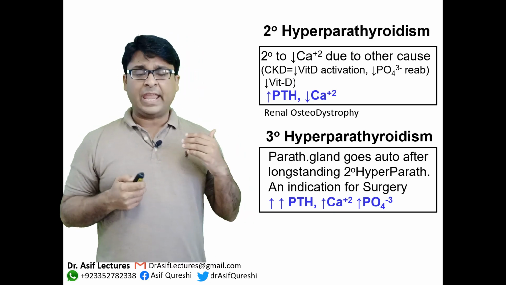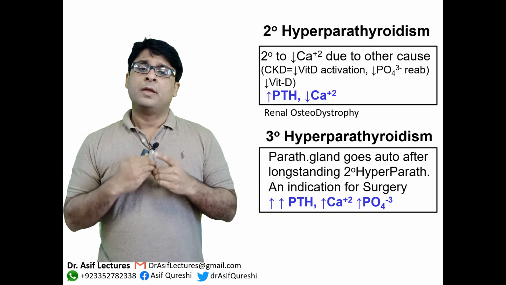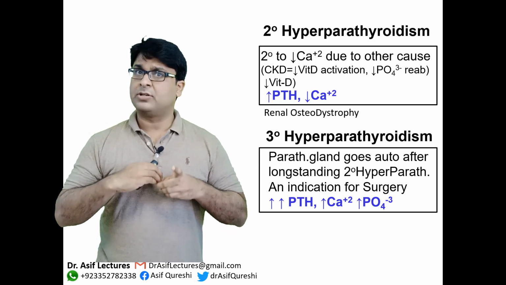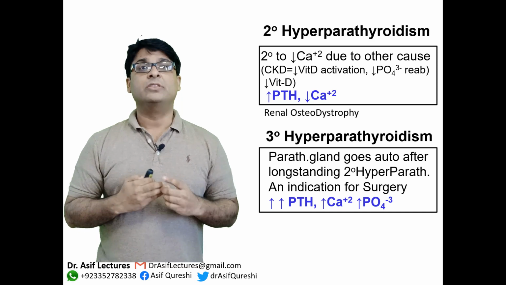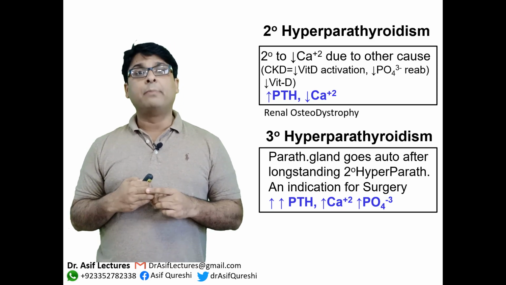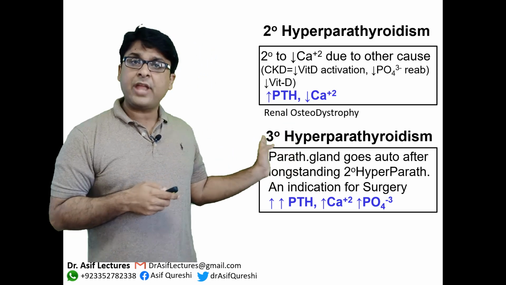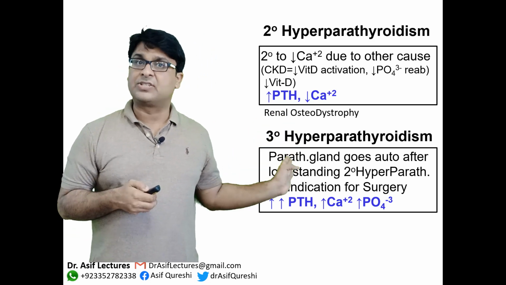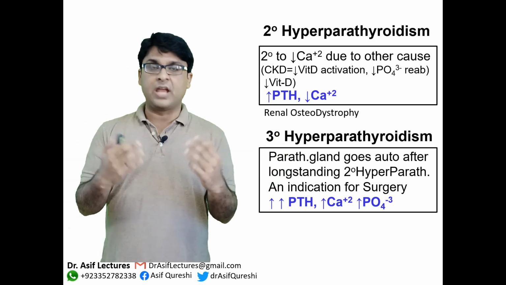So they persistently have very high numbers of PTH, parathyroid hormone. So if because of long-standing secondary hyperparathyroidism, parathyroid hormone levels don't come back even after removal of the initiating cause, this condition is known as tertiary hyperparathyroidism, okay? And one important point to remember is that in tertiary hyperparathyroidism, the PTH levels are very high. They are not marginally high, they are very high, okay?